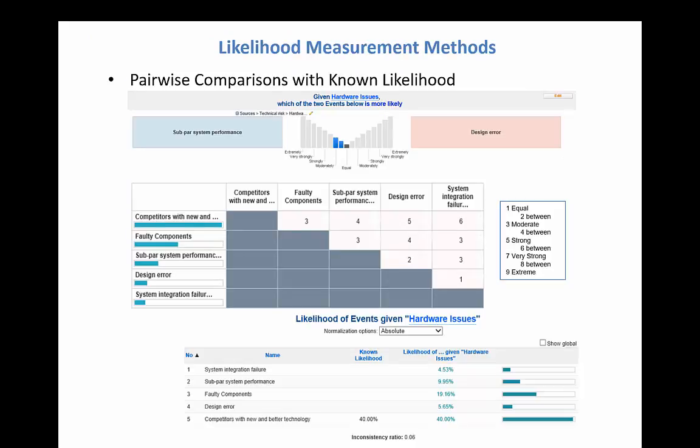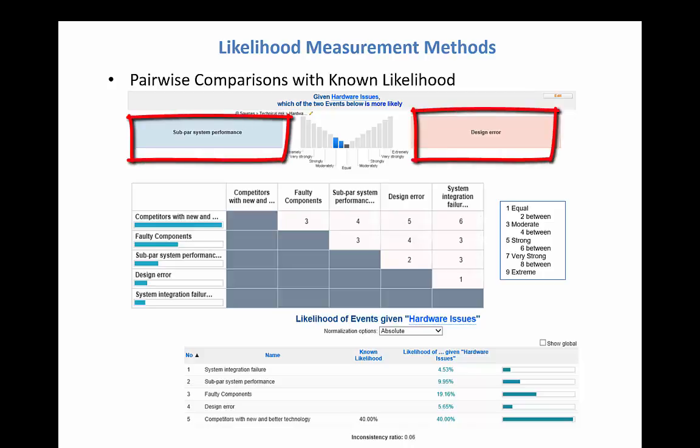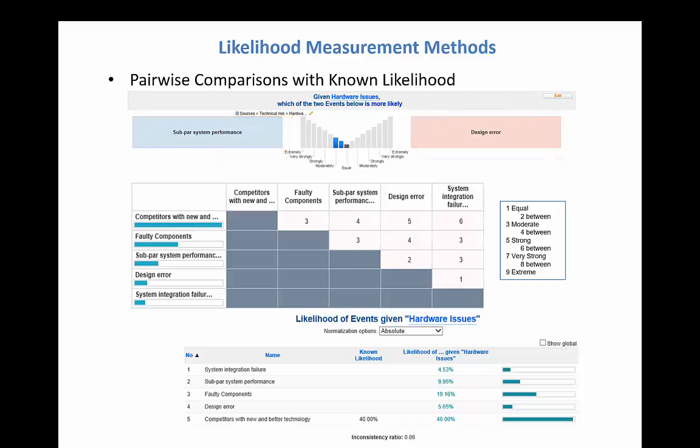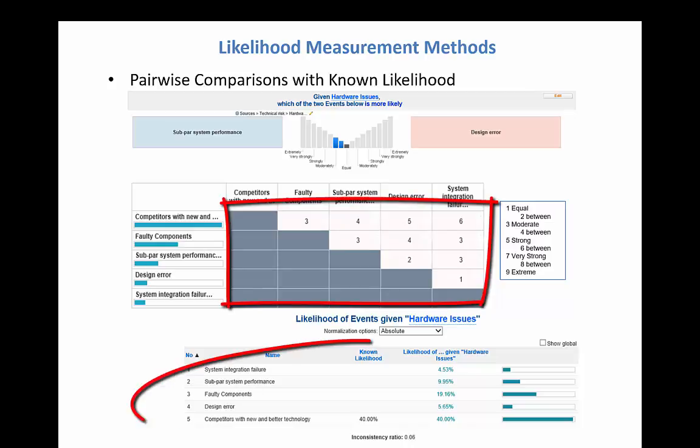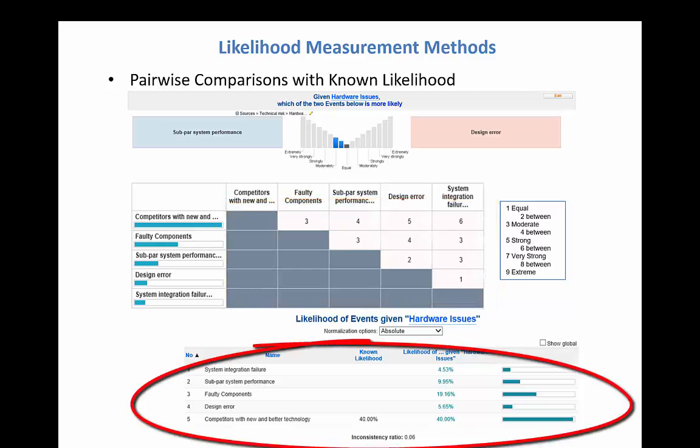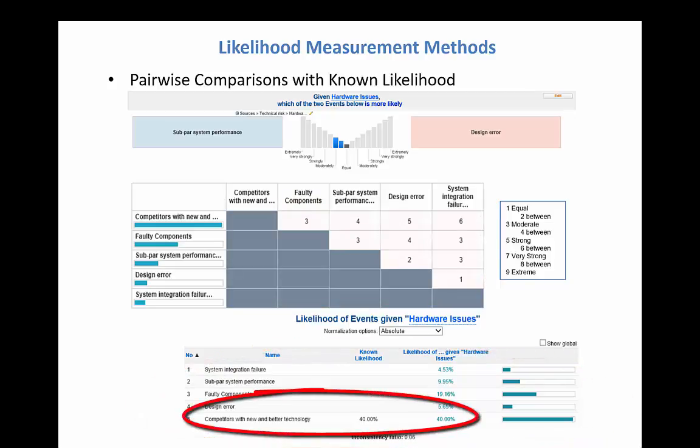For example, one of Riskion's numerous measurement methods that produce ratio scale measures is called pairwise comparisons with known likelihood. Here we have a pairwise comparison of two factors. The likelihood of sources or events are determined by the relative eigenvalues derived by the eigenvector computation of the reciprocal matrix of pairwise comparisons, normalized to the likelihood of a source or event with known likelihood. In this case, 40% for the event competitors with new and better technology.